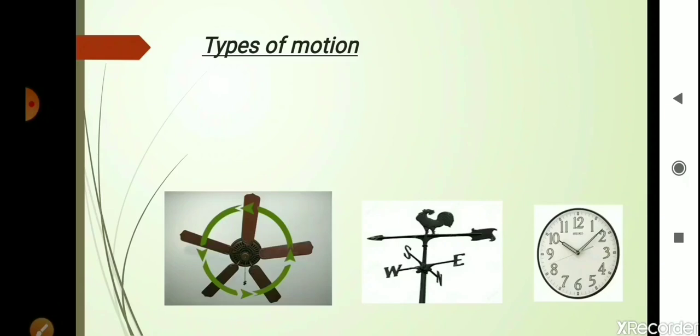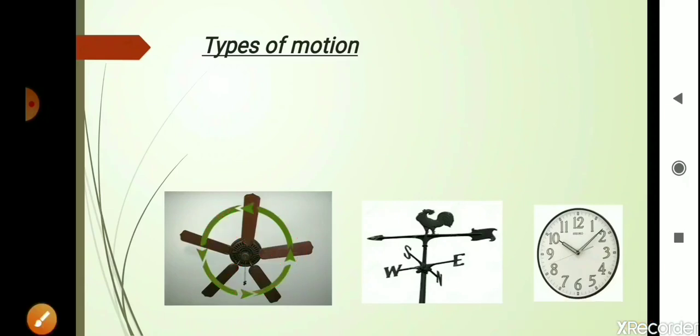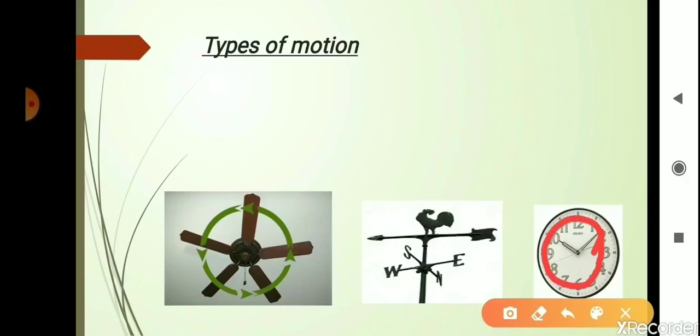So if the object is moving such that its distance from a fixed point, since it is a circle, its distance from a fixed point, which is here, is always going to be the same. This distance, which is the radius, is always going to be the same, so it is said to be a circular motion. Again, in this example of the clock, we see that the hands of the clock are going to move in circular motion. The distance of the path from a fixed point, which can be taken as the center point of this clock, is always the same, which is equal to the radius. So this is also a case of circular motion.